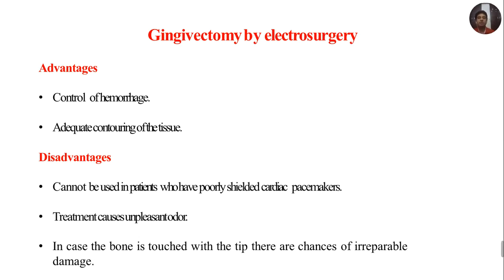Next is gingivectomy by electrosurgery. There are several advantages and disadvantages of using the electrosurgery unit. The advantages are that hemorrhage is controlled and there is adequate contouring of the tissue. The disadvantages include that it cannot be used in patients who have poorly shielded cardiac pacemakers. The treatment causes an unpleasant odor, and if the bone is touched with the tip, there are chances of irreparable damage to the bone.